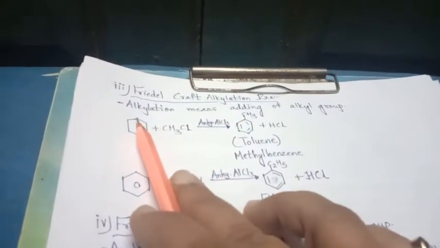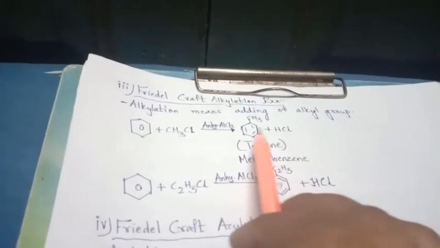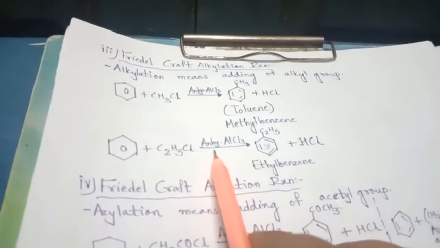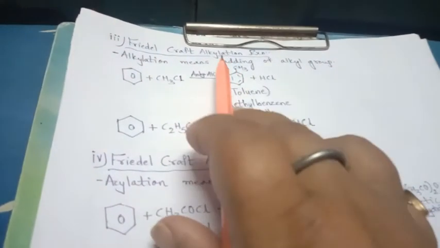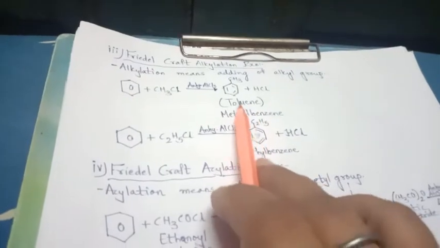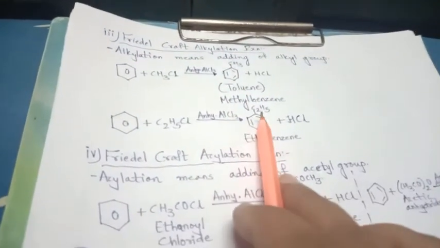The hydrogen reacts with chlorine to give HCl, and methylbenzene, toluene, is produced. When benzene reacts with ethyl chloride with the same anhydrous aluminum chloride, it gives ethylbenzene and hydrochloric acid is separated. This is alkylation, that means an alkyl group is substituted.